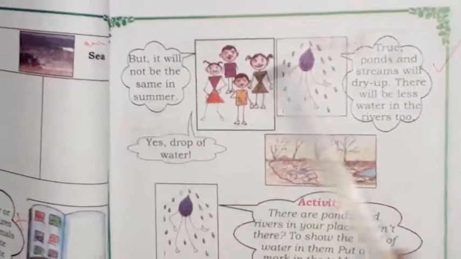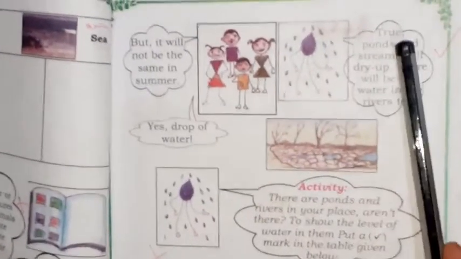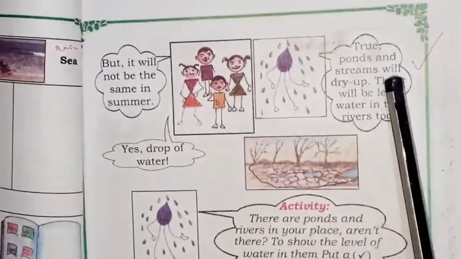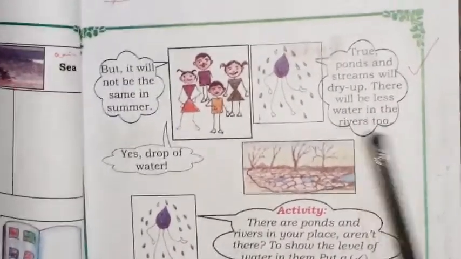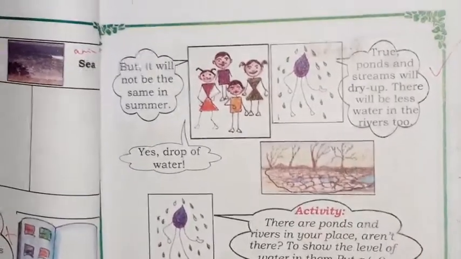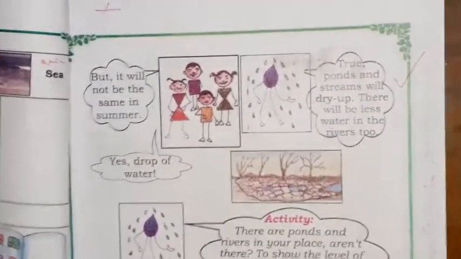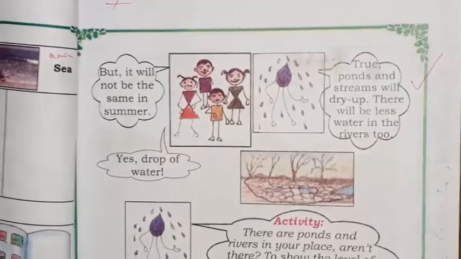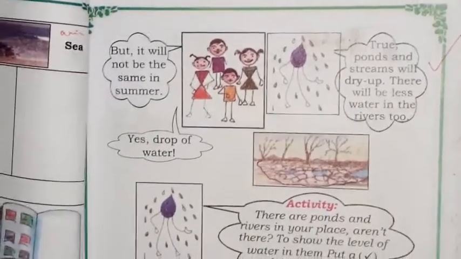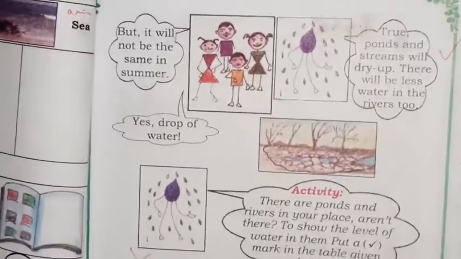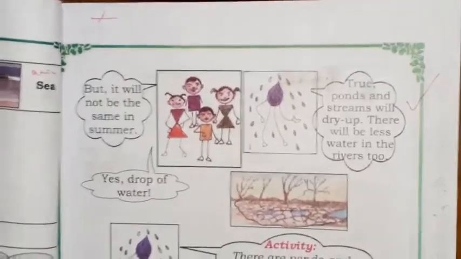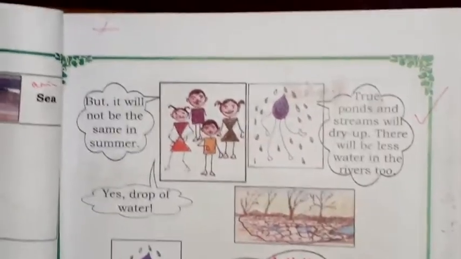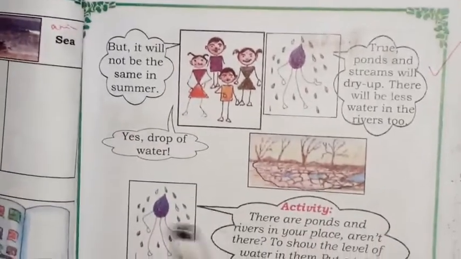So children, ponds and streams will dry up. There will be less water in the river too. Children, in every season there is a high and low of water average. So in summer season it is less, in rainy season it is more, in winter season it is medium, like that children. It varies in every season.